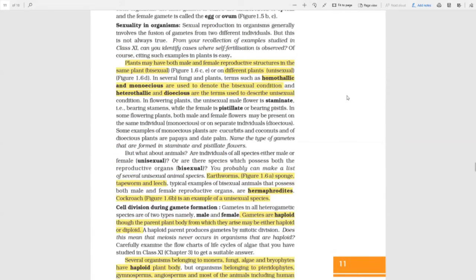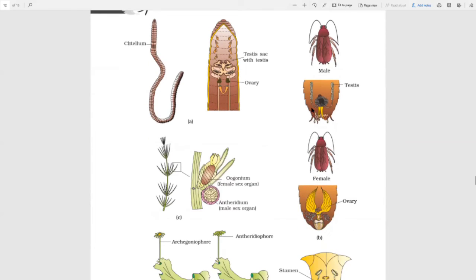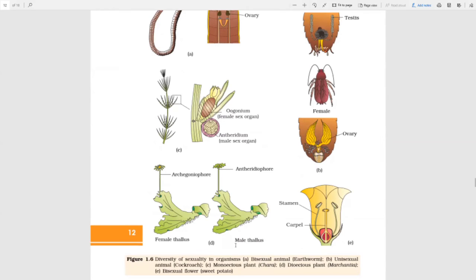The term used here is unisexual, so it has a male and female. Sexual dimorphism: testes are separate and ovaries are separate. Same comes in D, which is dioecious plant Marchantia. It's a liverwort. Archegoniophore is female and Antheridiophore is male.